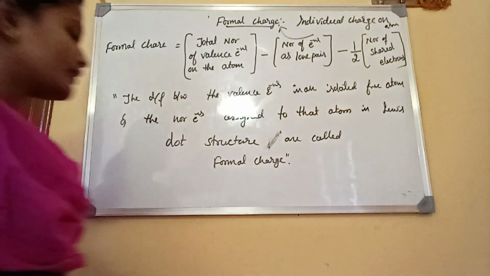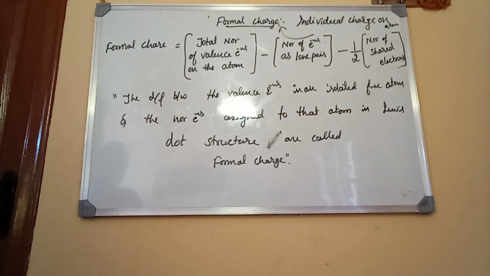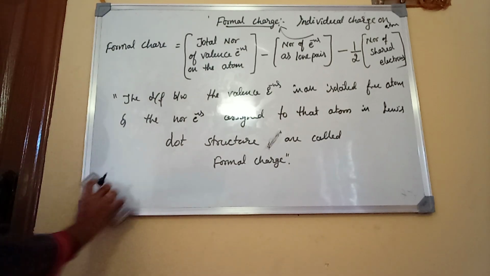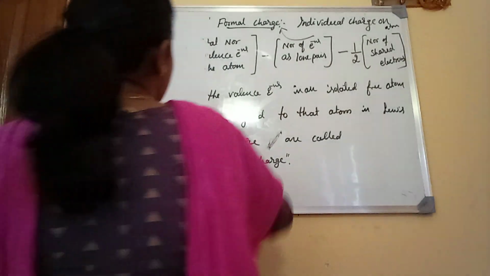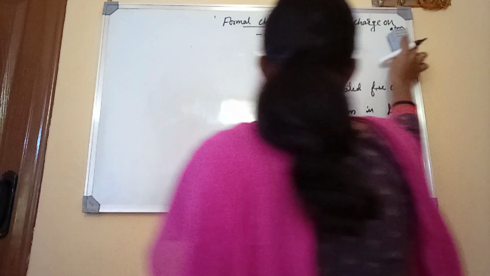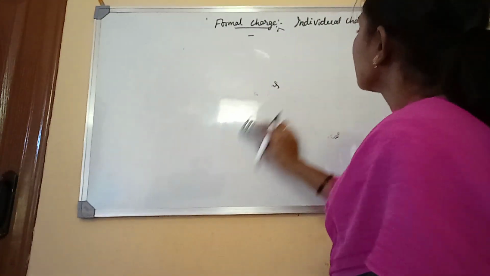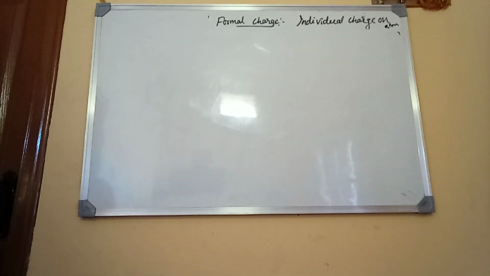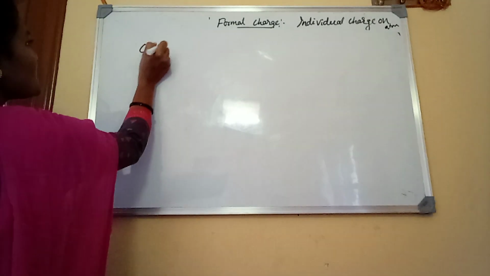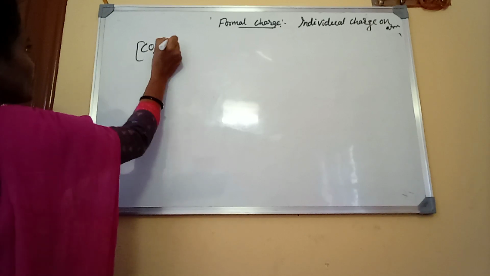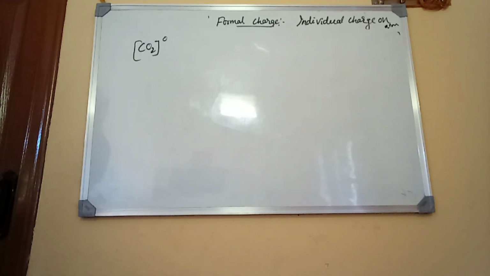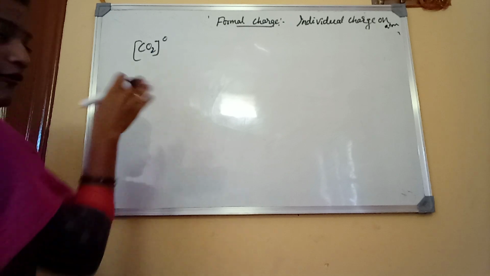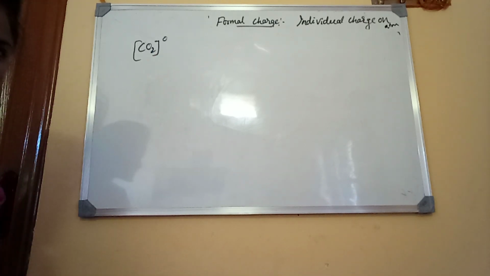Okay, now we are going to discuss by taking the example. Let us start with the molecule, that is carbon dioxide, that is CO2 molecule. Okay, CO2 molecule. Already we know the overall charge on CO2 molecule is 0.